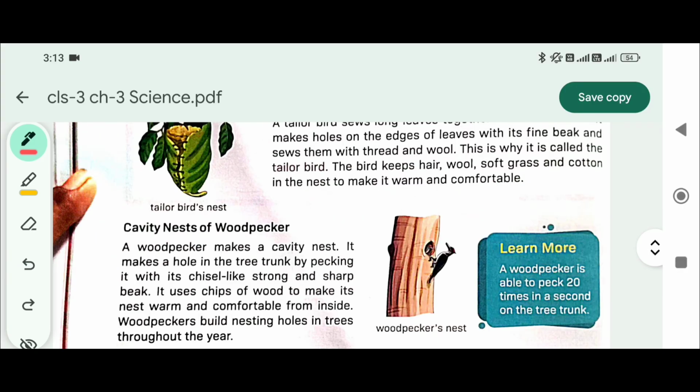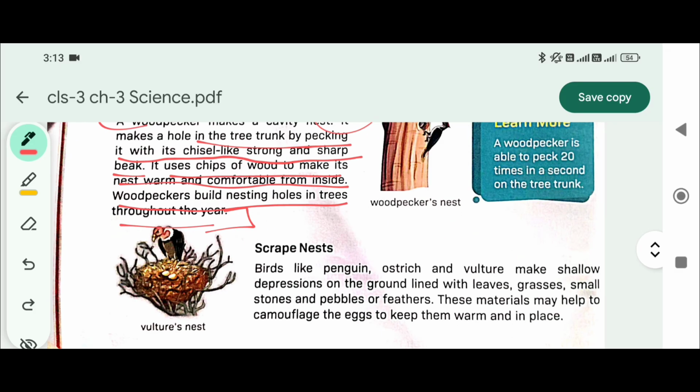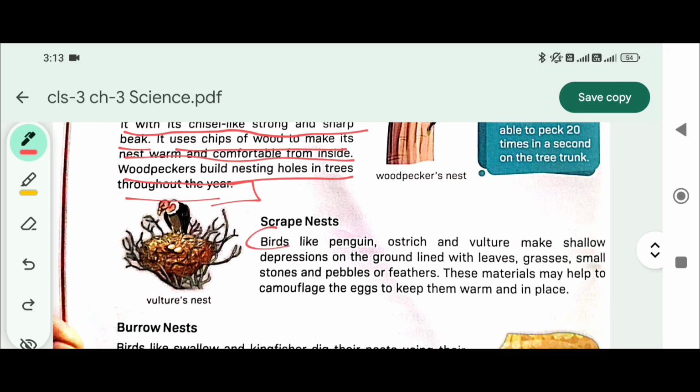Number 5, how is a cavity nest different from a scrape nest? So a woodpecker makes a cavity nest. It makes a hole in the tree trunk by pecking it with a chisel-like strong sharp beak. It uses chips of wood to make its nest warm and comfortable from inside. Woodpeckers build nesting holes in the trees throughout the year. F5. Then scrape nest. Birds like penguin, ostrich, vulture make a shallow depression on the ground lined with leaves, grasses, small stones, pebbles or feathers. This material may help them to camouflage the eggs, to keep them warm and in one place.